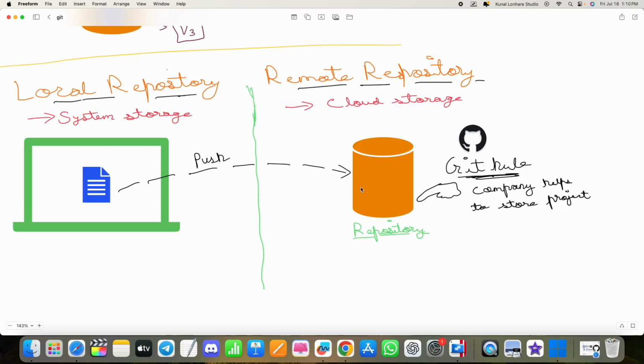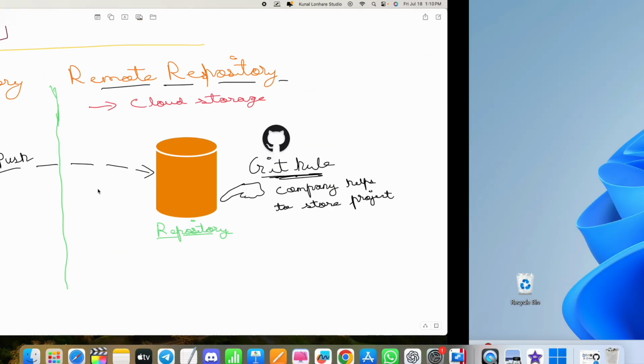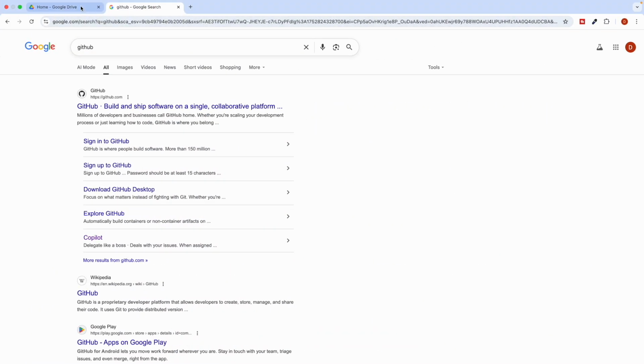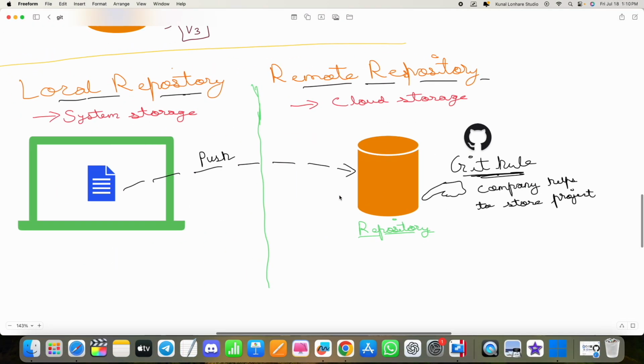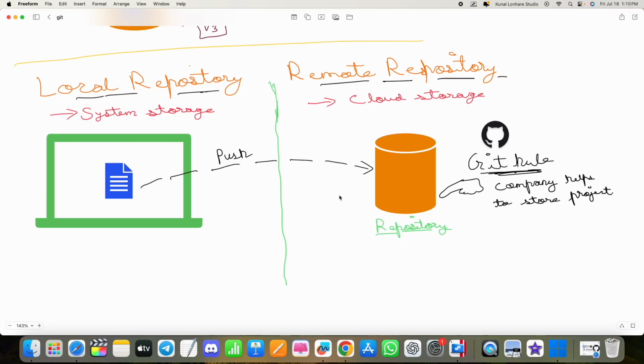Now it has plenty of other benefits. You might be thinking, okay, if I have the project, I can also store it on Google Drive maybe, okay? But GitHub has more benefits. We are going to cover that throughout the course. But I'm going very step by step without making things complicated for you. I hope you have got a very clear idea of what local repository is and what remote repository is.